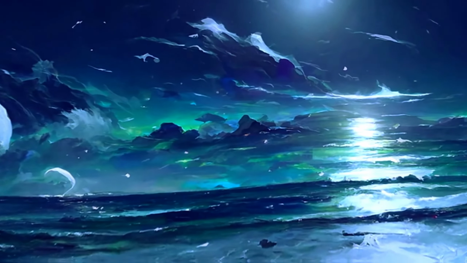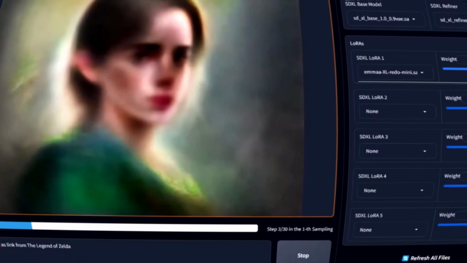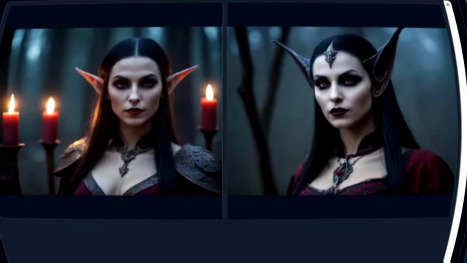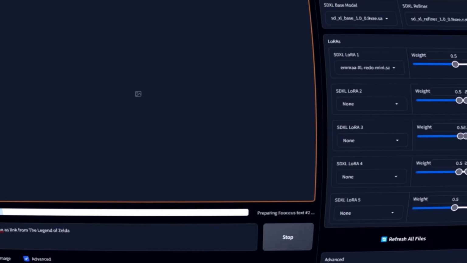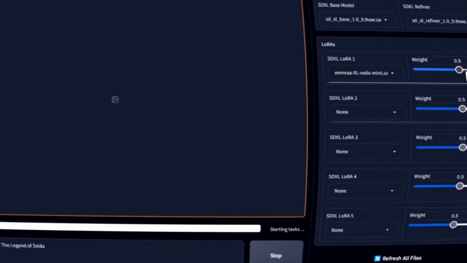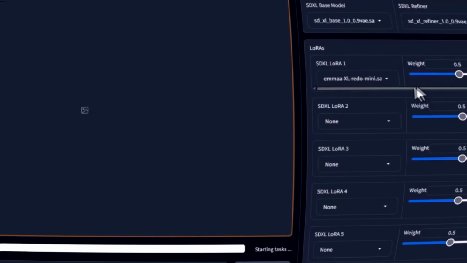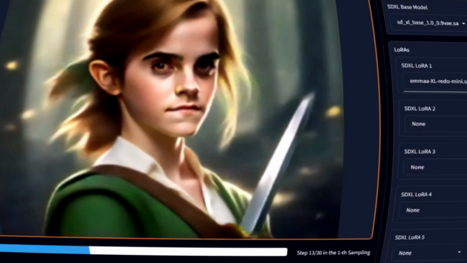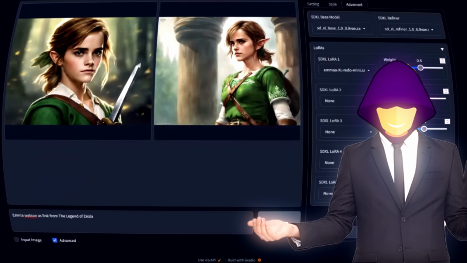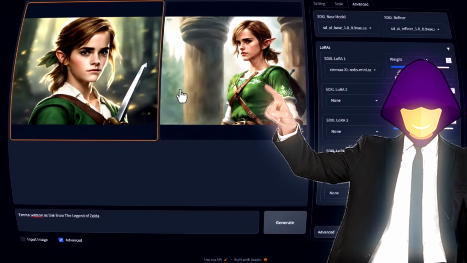I've got it running on a modest NVIDIA 370, and it takes about 45 seconds to pop out 2 awesome images. What's super cool is that you can play with styles, aspect ratios, and more in the Advanced tab. Want to try a retro video game look or anime style? You can. But for our AI influencer, let's stick with the default settings.